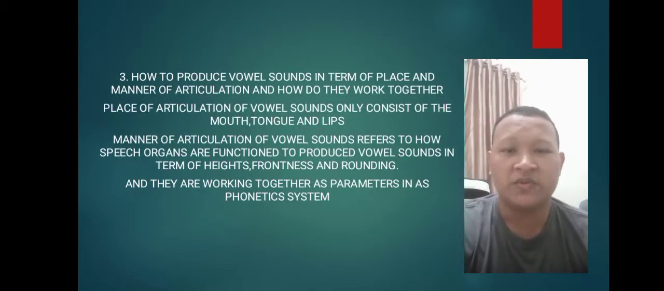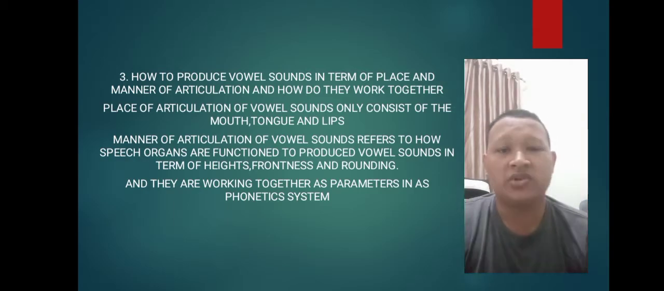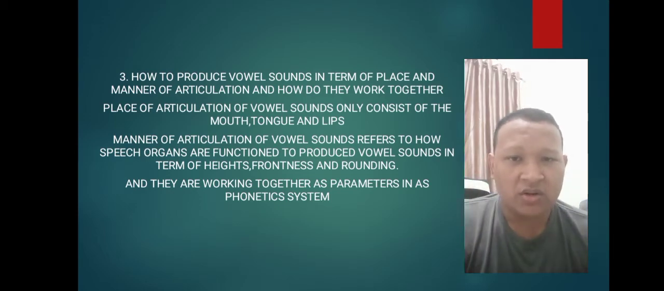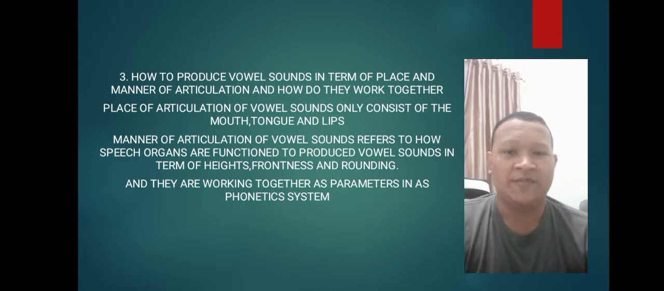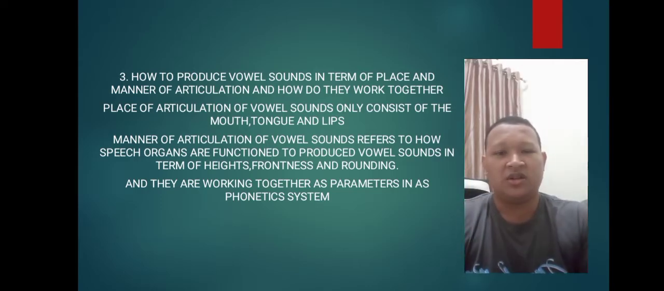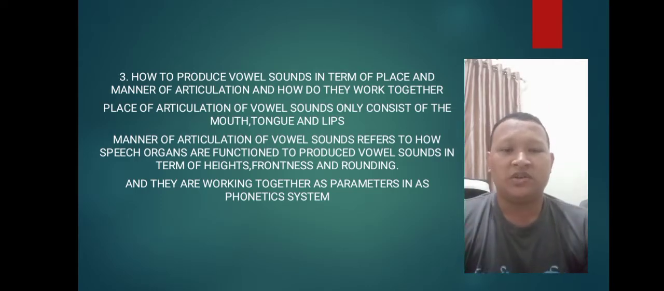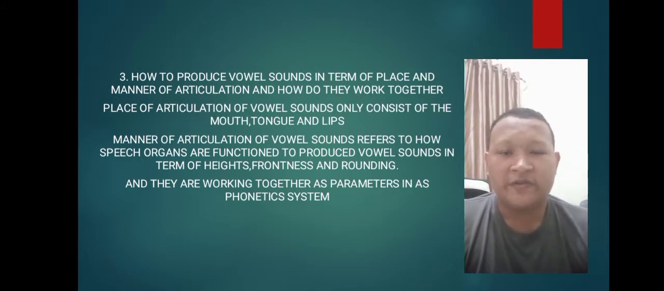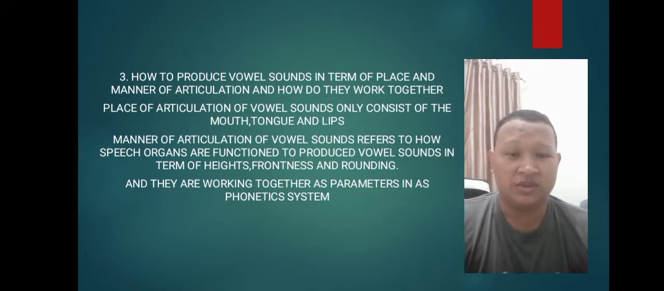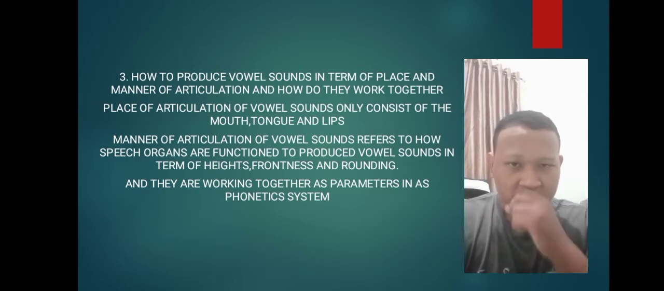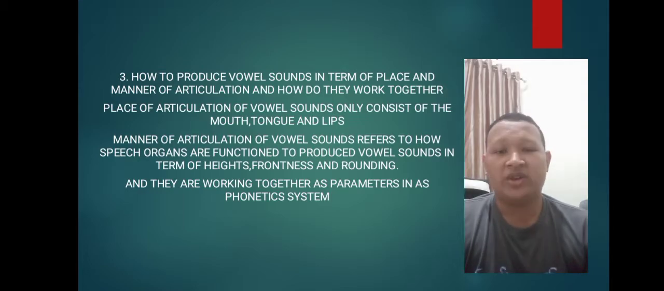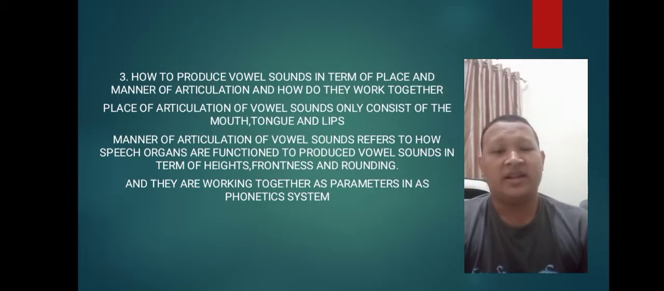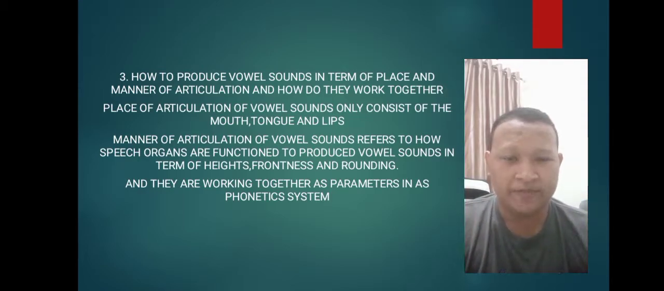Third is how to produce vowel sounds in terms of place and manner of articulation and how they work together. Place of articulation of vowel sounds only consists of the mouth, tongue, and lips, while manner of articulation of vowel sounds refers to how speech organs function to produce vowel sounds in terms of height, flatness, and rounding, and they work together as parameters in the phonetic system.